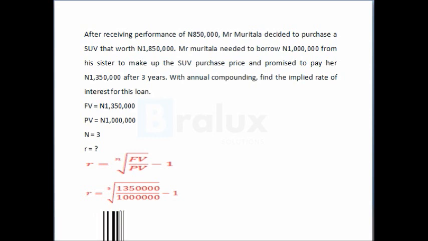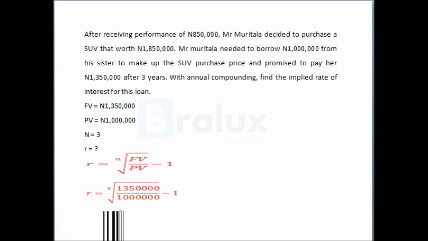Mr. Muritala opened a variable interest money market fund account with 2 million naira deposits. The account compounds the interest monthly. Then Mr. Muritala expects the interest rate to remain at 8% annually for the first 2 months, 9% annually for the next 4 months, and then back to 8% annually for the next 3 months. Find the total amount in this account after 9 months.